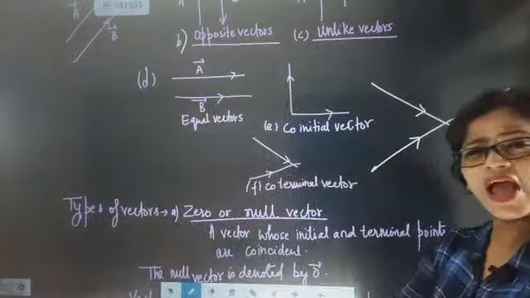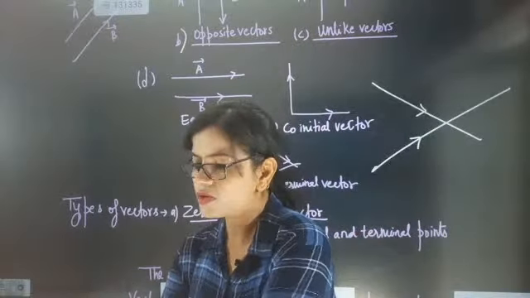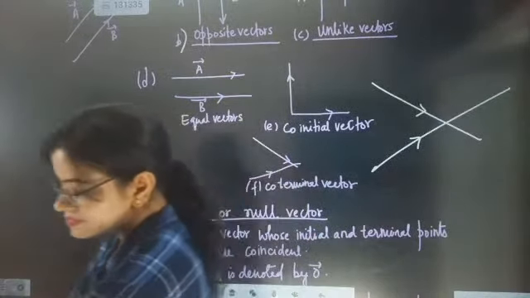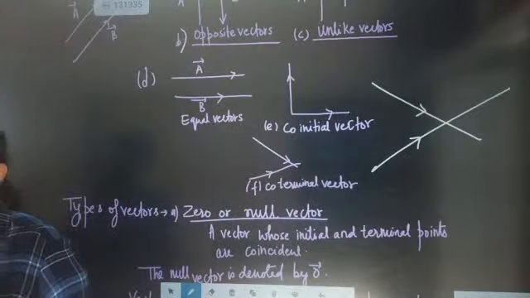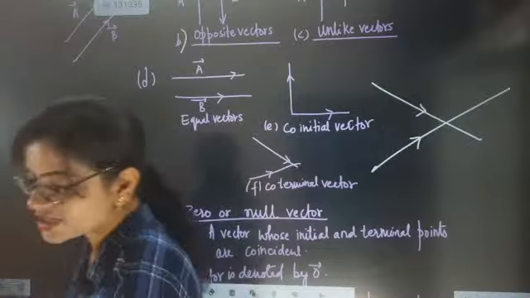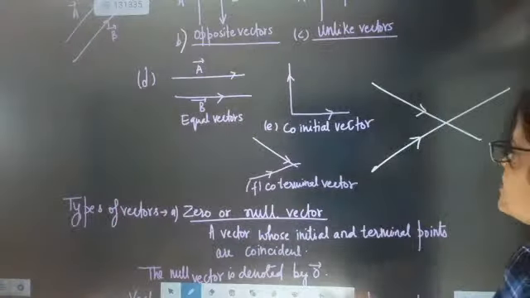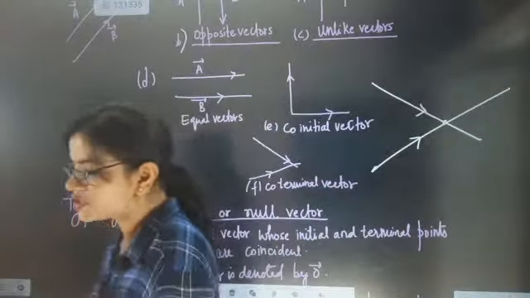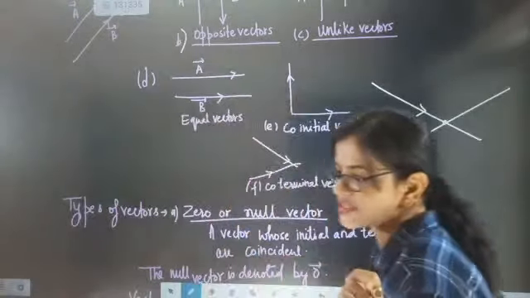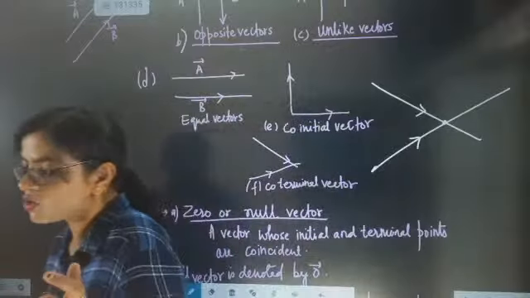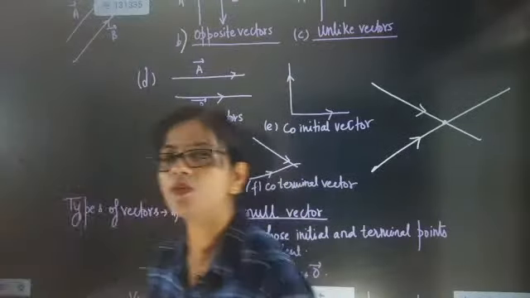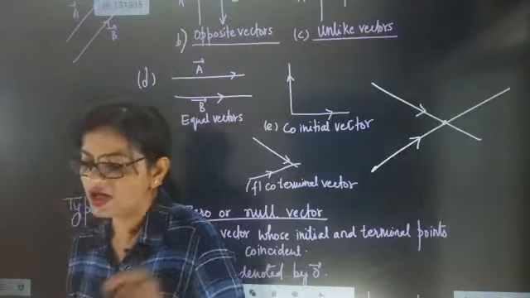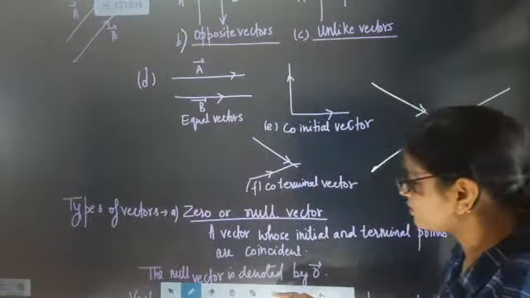You know that a vector has an initial point and a terminal point. So what is a coterminous vector or terminal vector? You can say that two vectors having the same terminal point, or they are heading towards the same direction and meeting at a point, are called coterminus. So same terminal point or terminus point is called a coterminus vector or coterminal vector.